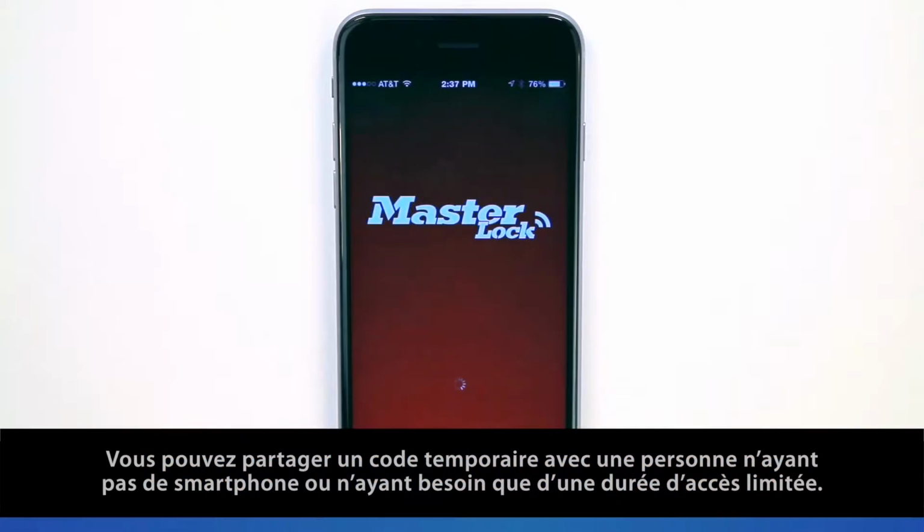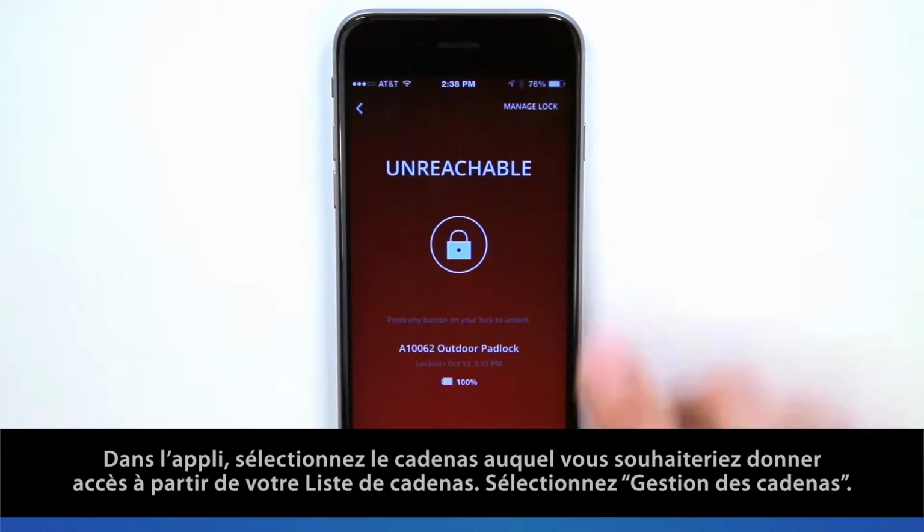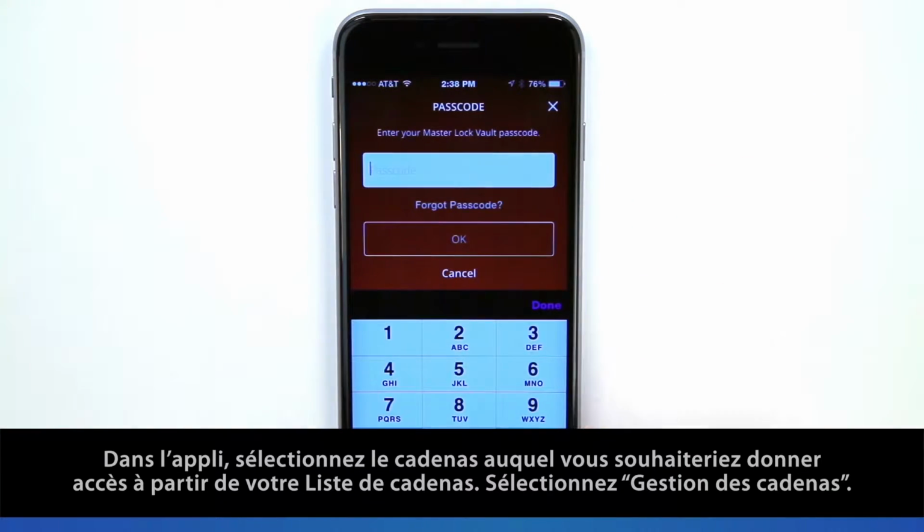You can share a temporary code with someone who does not have a smartphone or only needs limited time access. In the app, select the lock you would like to provide access to from your lock list. Select Manage Lock.